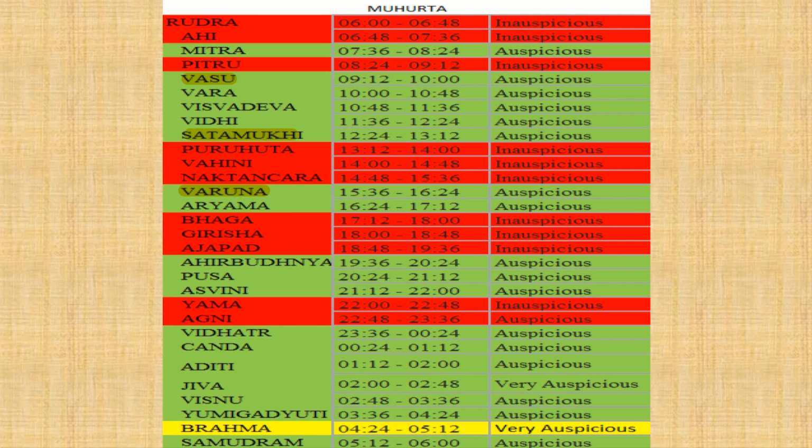So this is all about panchanga. I have made it in a very simple, tabulated form, after reading so many Vedic books, and this is how we can select a muhurta time. I hope this will be useful in this lockdown period, if you are not in contact with any priest or astrologer, as this is a very simple way of finding a muhurta time.